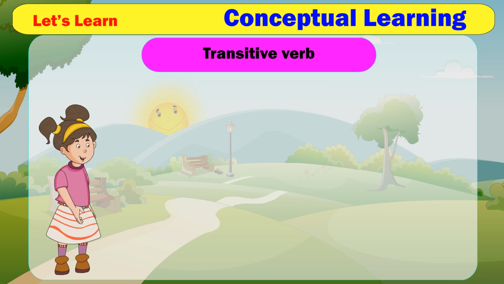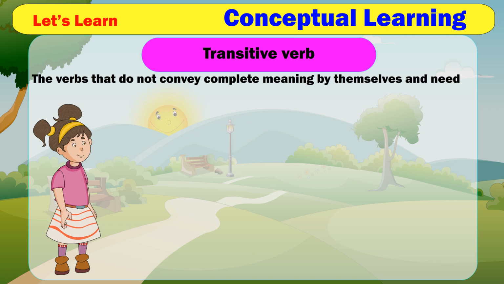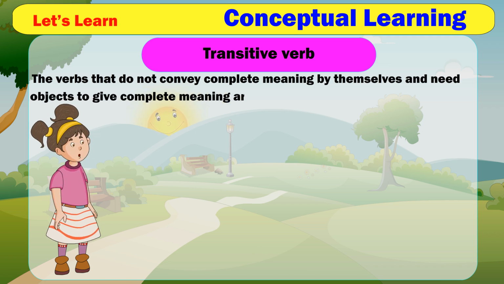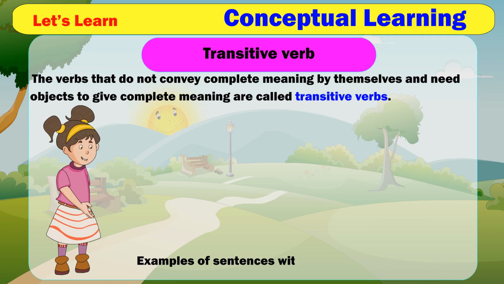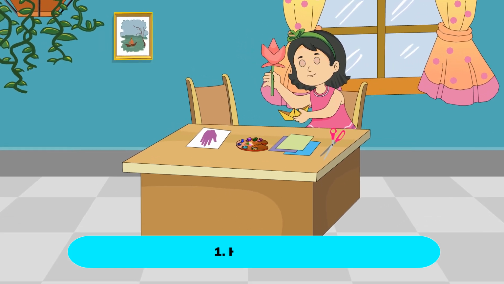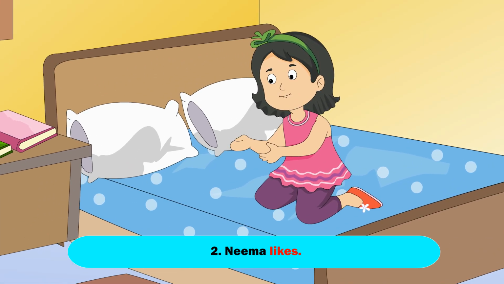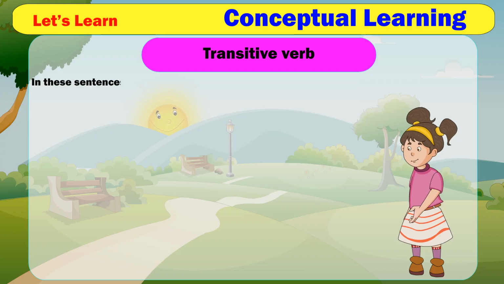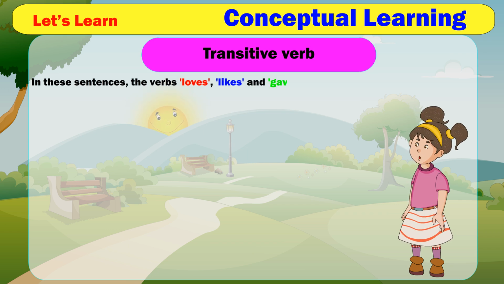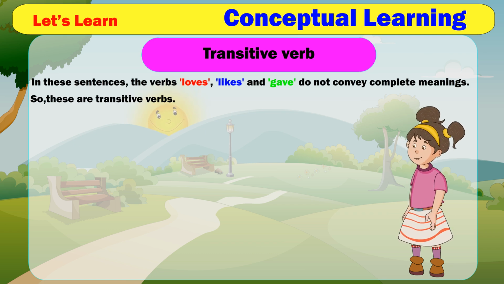Transitive verb. The verbs that do not convey complete meaning by themselves and need objects to give complete meaning are called transitive verbs. Examples of sentences with missing objects. 1. Hema loves. 2. Nima likes. 3. She gave. In these sentences, the verbs loves, likes, and gave do not convey complete meanings. So, these are transitive verbs.